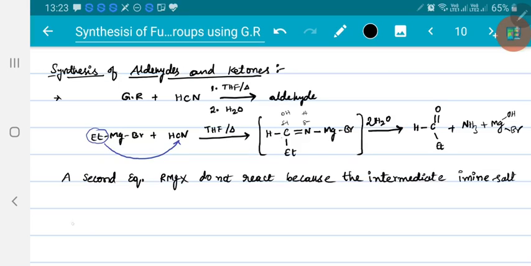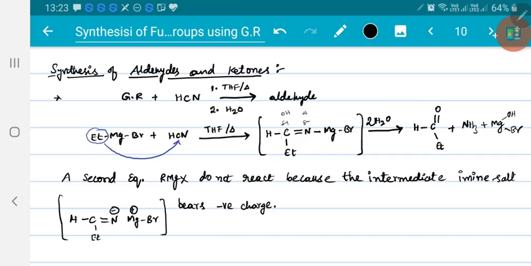Let me write that this way: HC ethyl double bond N minus Mg plus Br. Nitrogen already has a negative charge, so because of the negative charge over nitrogen, it will not allow another alkyl group to attack over carbon, right? So that imine salt bears a negative charge.